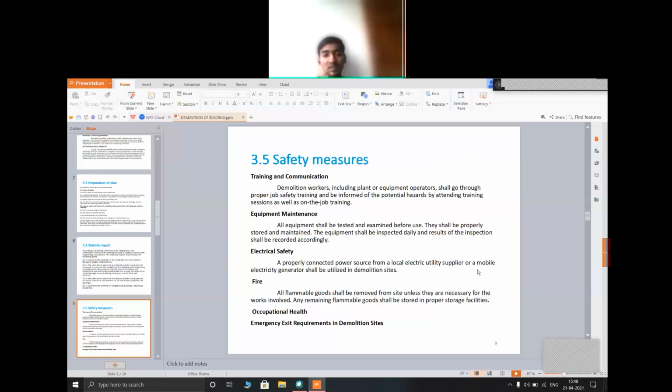In electrical safety, a properly conducted power source from a local electric utility supplier or a mobile electric generator shall be utilized in demolition sites. Fire: all flammable goods shall be removed from the site unless they are necessary for work involved. Any remaining flammable goods shall be stored in proper storage facility.